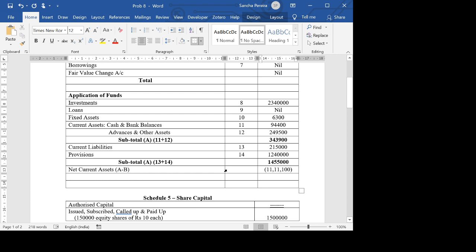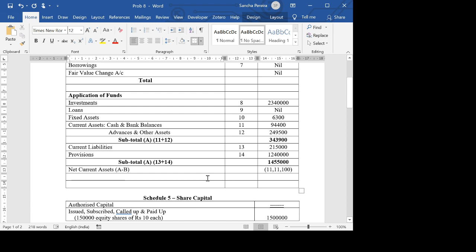So your net current assets is basically negative, because your current liabilities are more than the current assets. And why am I putting it in a bracket? Because all these others, 8, 9, 10, and the remaining are all debit balances. So I can't add this to those debit balances. I need to minus, because this is a credit balance. The same thing that I explained in the last problem.